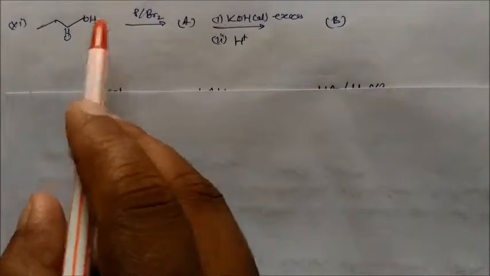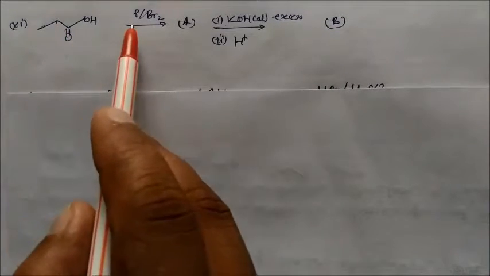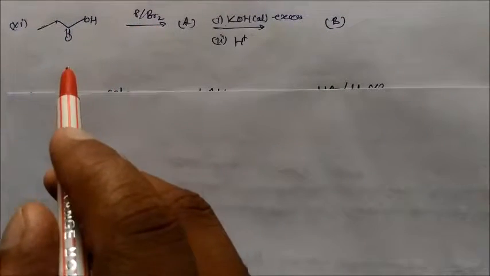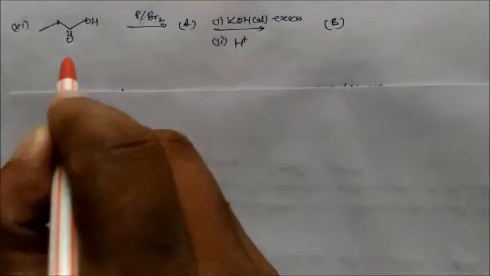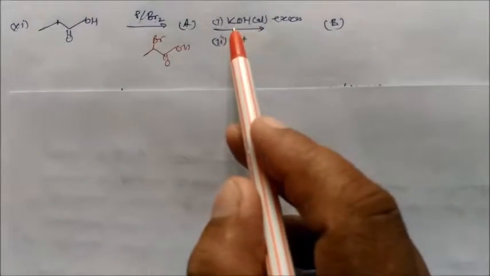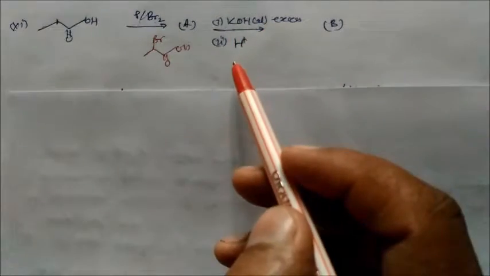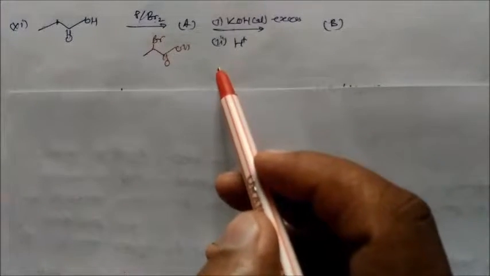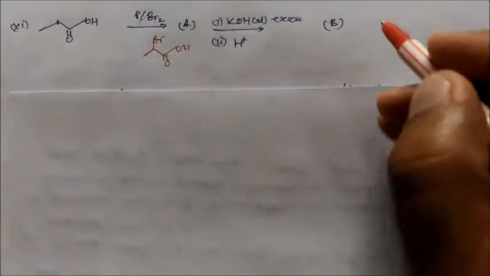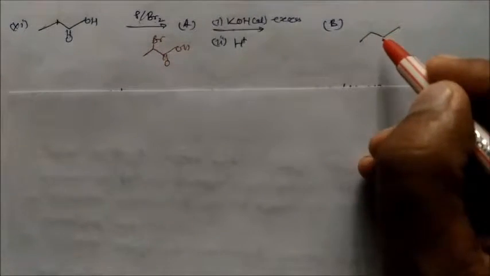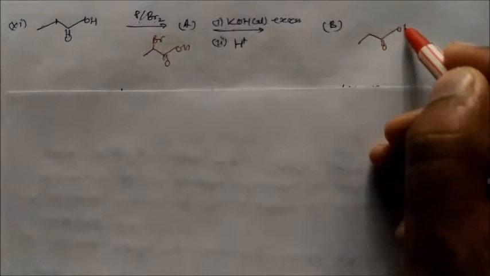So again this is carboxylic acid reacting with red phosphorus and Br. So this is the HVZ reaction, Hell-Volhard-Zelinsky reaction. So this bromine will attack on this alpha hydrogen. So this will form here OH. This will give you Br, and this is the alcoholic potassium hydroxide in excess amount, and this is acidic medium. So this will convert into your BrH. So this will convert into alkene. So it will give you your carboxylic acid, OH, and this will change into alkene group.